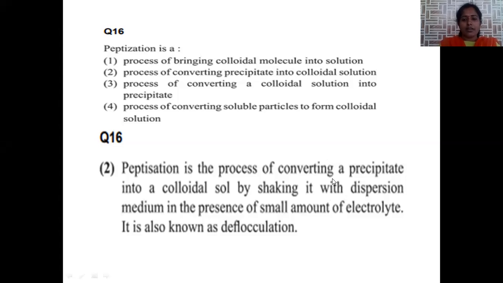Peptization is the process of converting precipitate into colloidal sol by shaking with dispersion medium. When dispersion medium is added and the solution is thoroughly shaken, there is a formation of colloidal solution. So colloidal solution preparation is possible by this process called peptization. It is also known as deflocculation. Flocculation is nothing but coagulation or precipitation. So the reverse of this is called deflocculation, which is also called peptization.